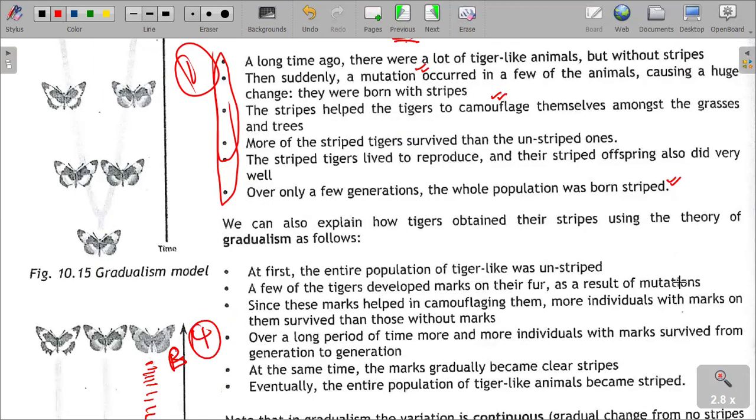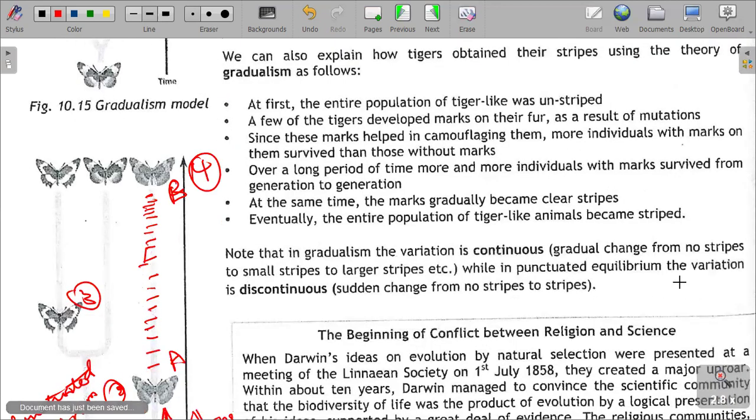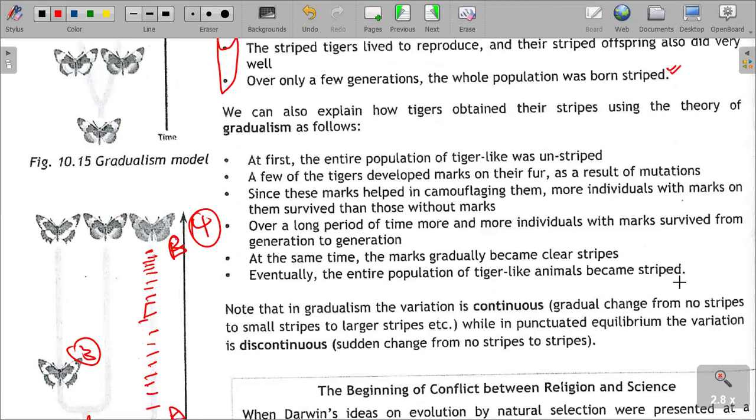Gradualism is also another theory of evolution that we must understand. Gradualism is a model of evolution that can explain evolution as follows. At first, the entire population of tigers was unstriped.